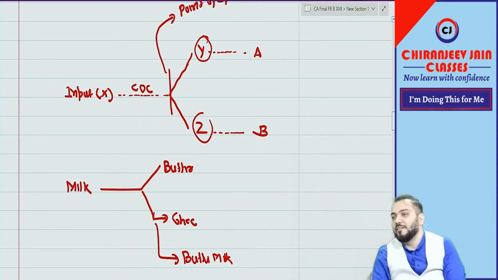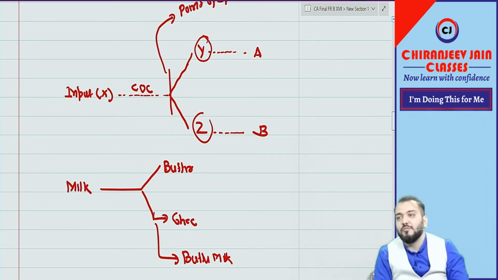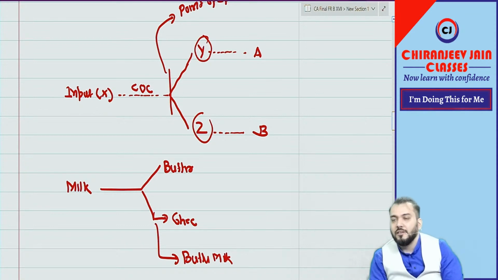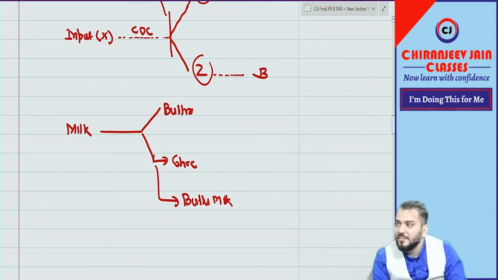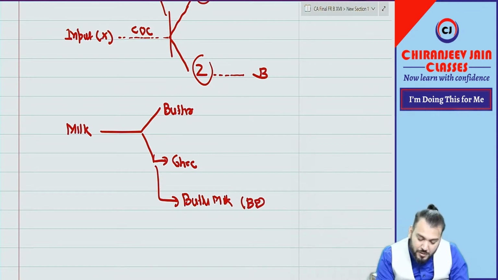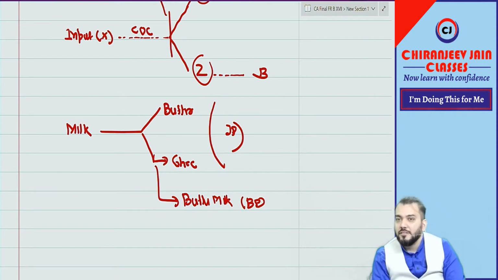Butter, ghee, and buttermilk. Now, from this, what is byproduct? What is joint product? All are joint products, which means there is no byproduct. Or buttermilk is the byproduct, and these two are joint products. Are you saying like this?